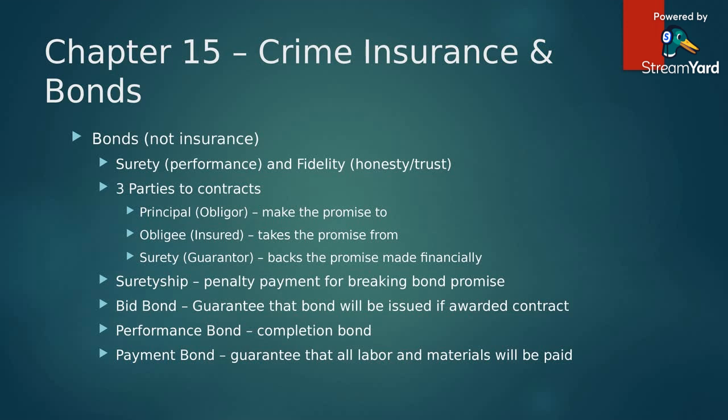Right? So the bond guarantees that if the principal defaults on the contract, the surety will be financially compensating the obligee. The surety guarantees that the outcome will occur as contracted, and if it does not, the bond will pay the financial consequences to the obligee. But unlike insurance, the principal is responsible for reimbursing the surety the amount paid under the bond. The obligee has the right of first recovery against the principal, and the surety has the second rights through subrogation.